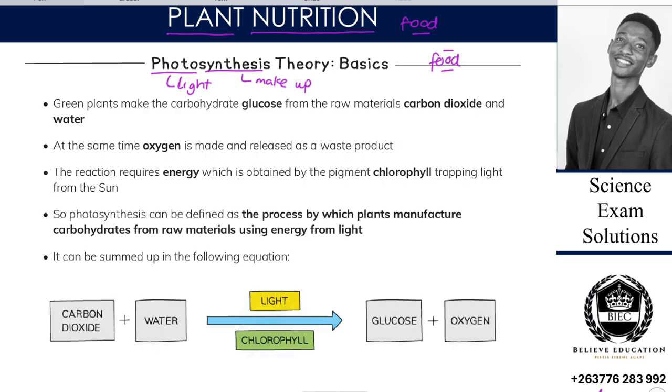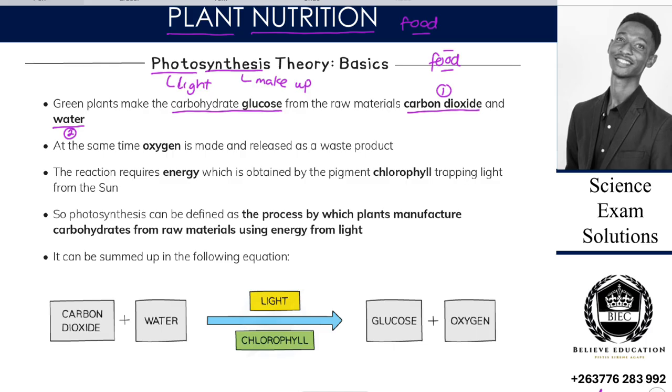So on our first point, green plants make carbohydrates, the food carbohydrates in form of glucose, from the raw materials carbon dioxide and water. So the two raw materials that the plant uses to make food is number one, carbon dioxide, and number two, it makes it using water.